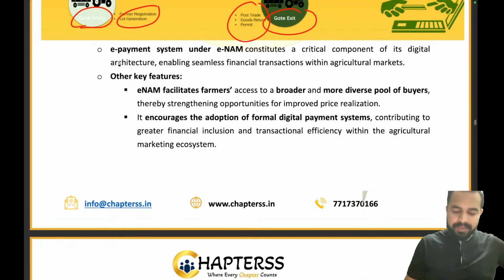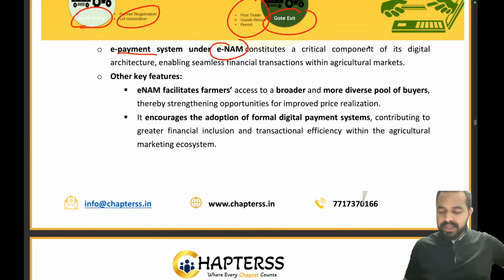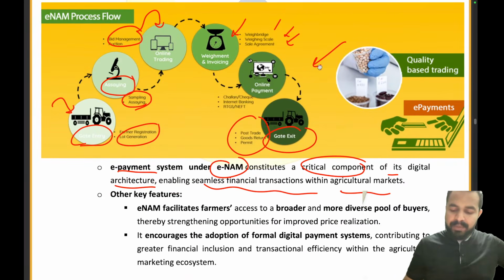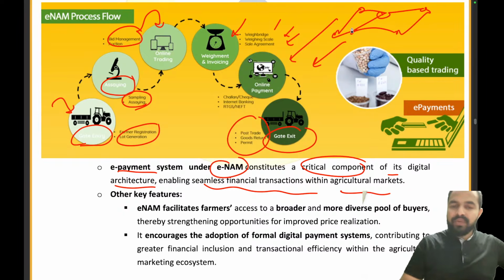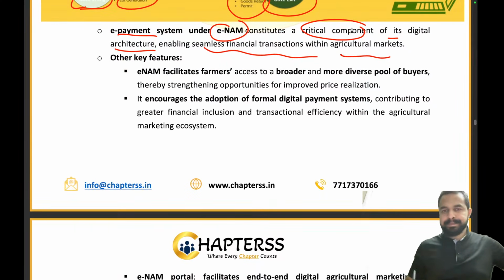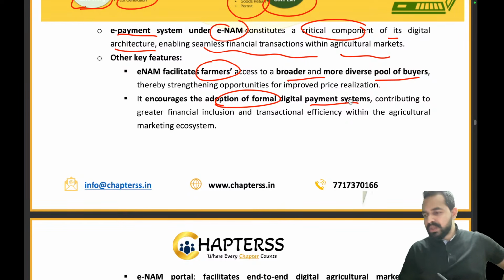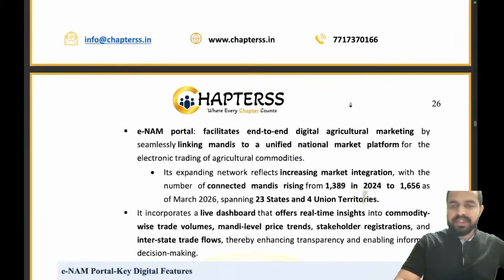Now moving ahead, the e-payment system under the ENAM. So guys, a payment system was also launched under the ENAM, which is a critical component of its digital architecture, enabling seamless financial transactions within the agricultural market. You can see here the kind of online payments taking place, right? Between the APMCs also such payments take place, so for that we have the ENAM e-payment system. Other key features include that it facilitates farmers' access to a broader and more diverse pool of buyers. It encourages the adoption of formal digital payment systems. All these things are part of this initiative.